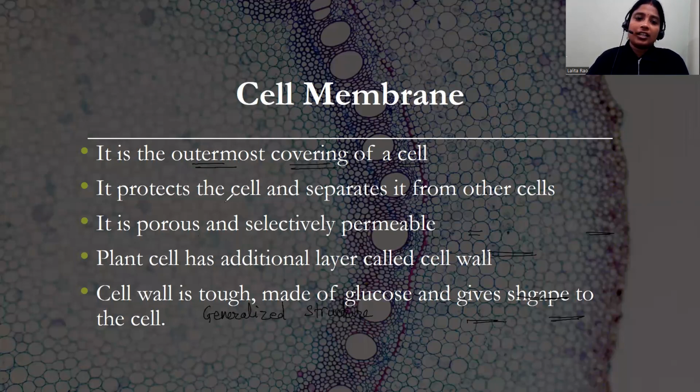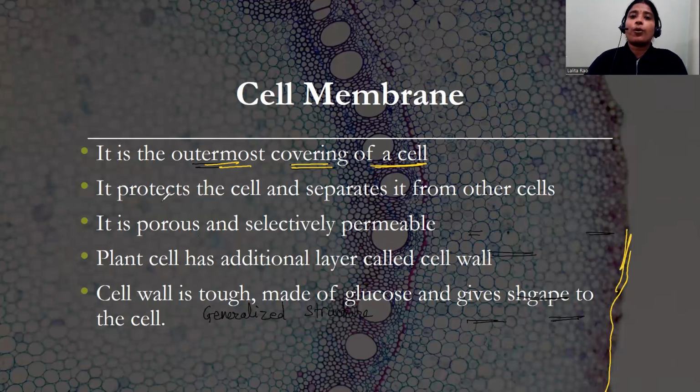Now, what is the function of this outermost covering of the cell? We can see here, this part, it has some functions. One of the functions is to protect the cell. It protects the cell from other cells.